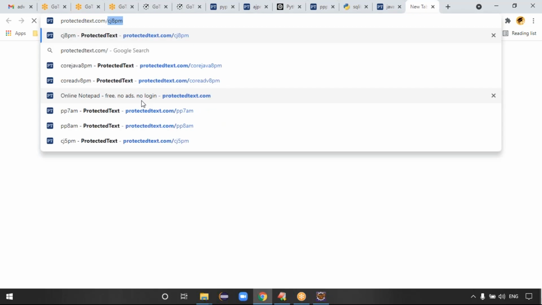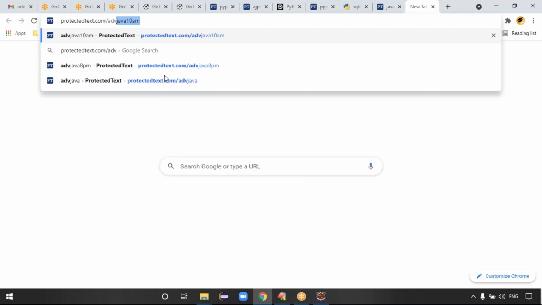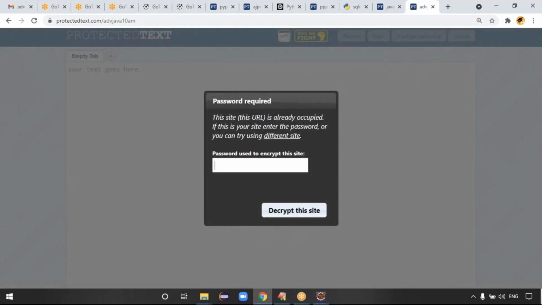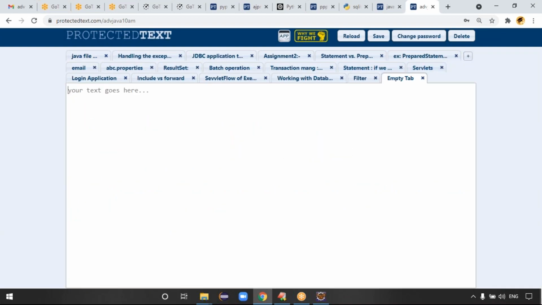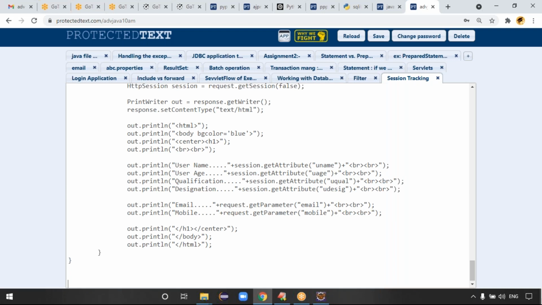Let me place it at the link. Today in class we started session tracking. This is day one. Just try the example. I have placed a complete example now itself. Just you can place this data.